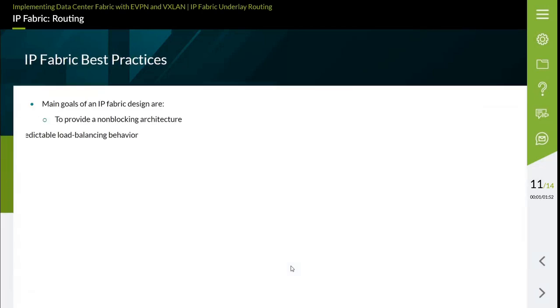When enabling an IP fabric, you should follow some best practices. Remember, two of the main goals of an IP fabric design are to provide a non-blocking architecture that also provides predictable load balancing behavior. Some of the best practices that should be followed are: all spine nodes should be the same type of router. They should be the same model, and they should also have the same line cards installed. This helps the fabric to have a predictable load balancing behavior.